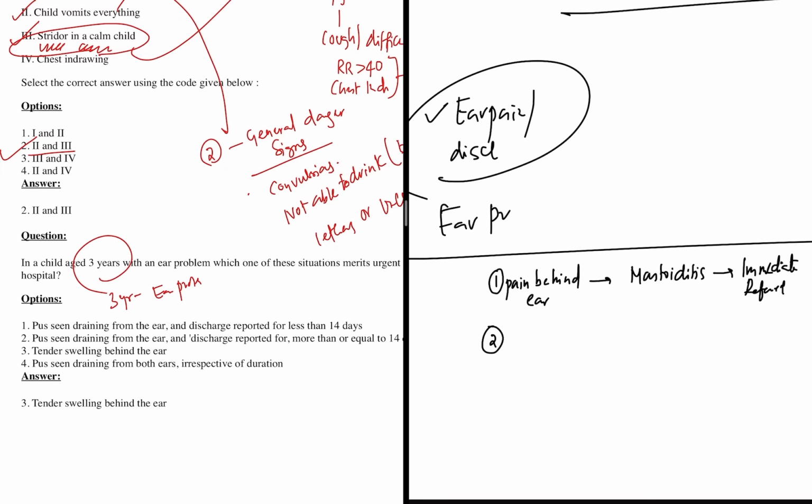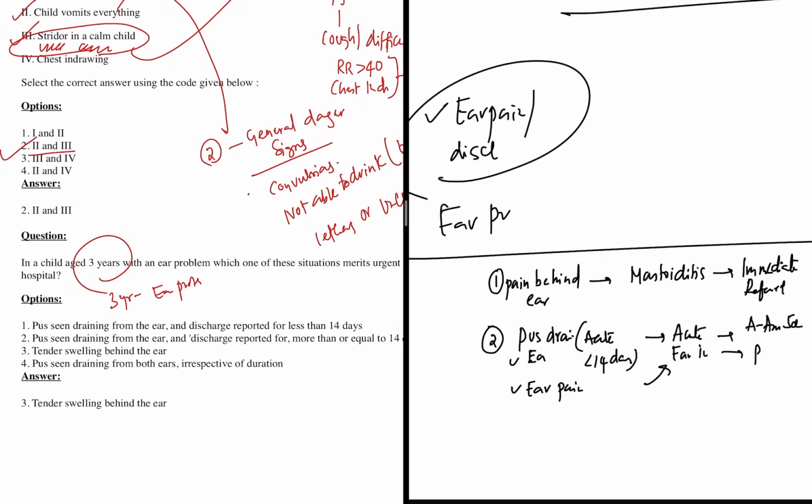But if the child has pus draining from the ear and this is acute, that means less than 14 days, I'm talking about any acute ear infection. So in that case, what we need to do, in acute ear infection, we have to give antibiotic, that is amoxicillin, for 5 days. Okay, if there is ear pain also, we can classify it as acute ear infection. We can give a painkiller as well.